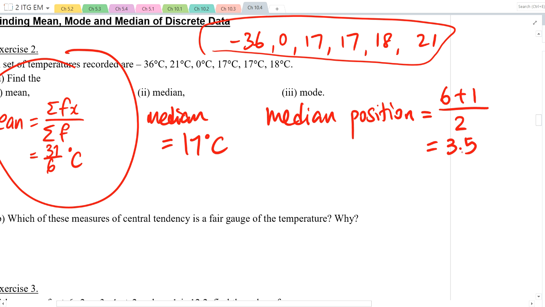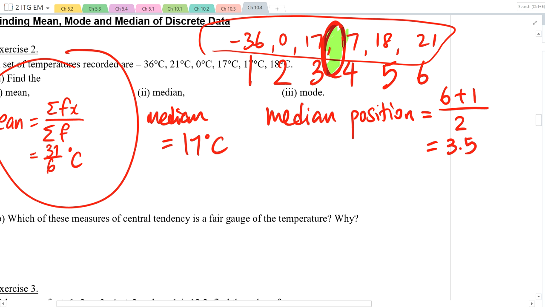In our example, Nabil was the middle position. His value is the answer. But in this case, 3.5. This is position number 1, 2, 3, 4, 5, 6. The middle position is over here. But I do not have any number in the middle.